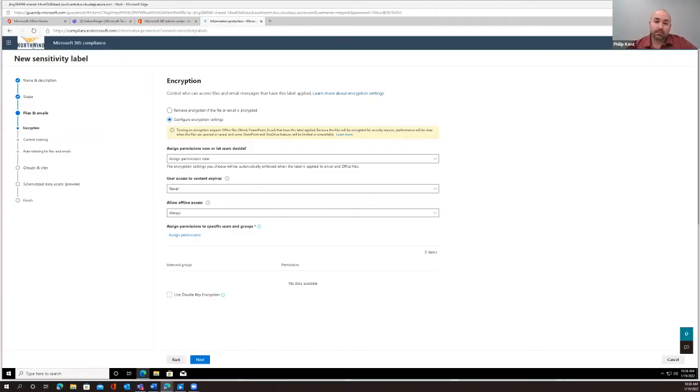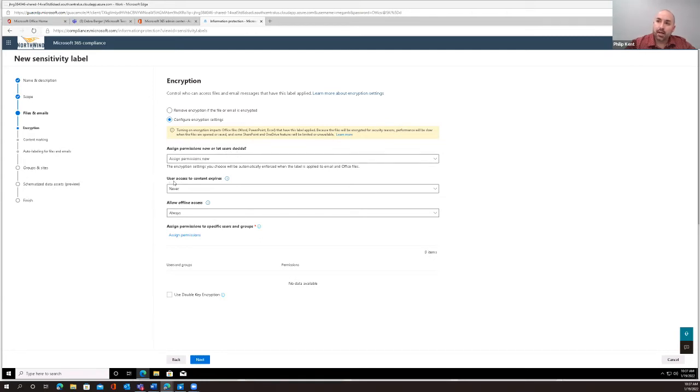Make sure it's secure. It is the toughest encryption that Microsoft can provide. Okay, so it's definitely safe. So when we're looking at this here with encryption, you can assign permissions now or let users decide, right?